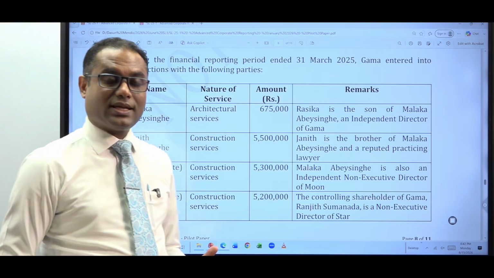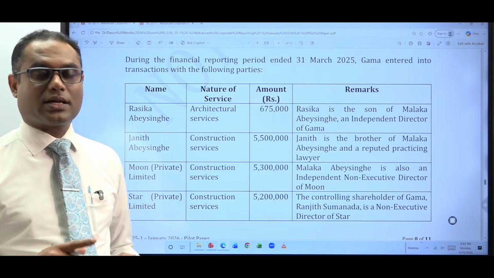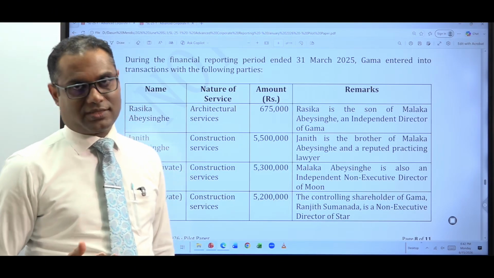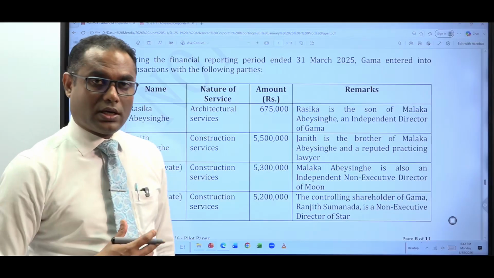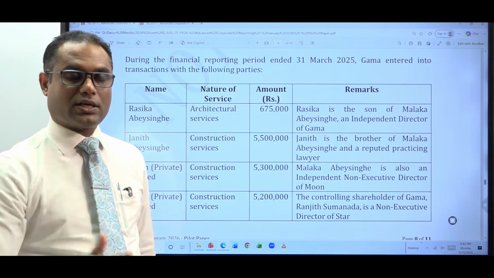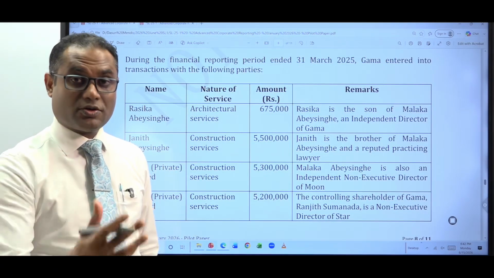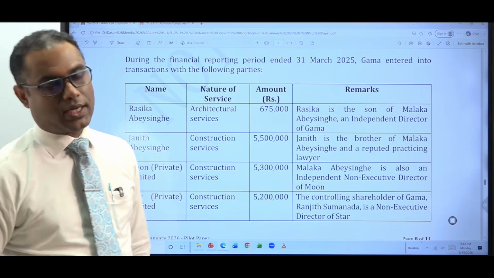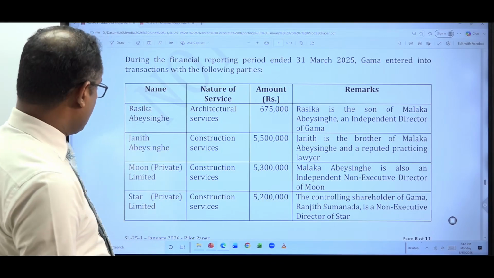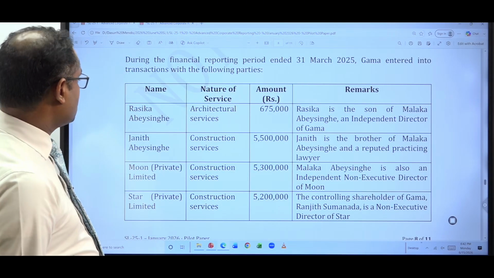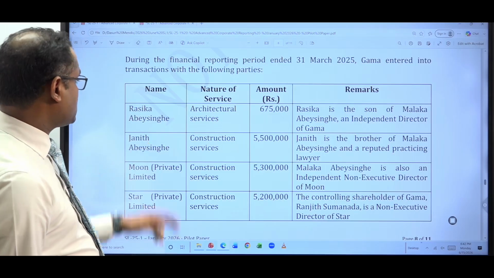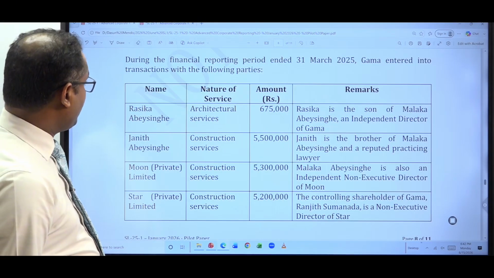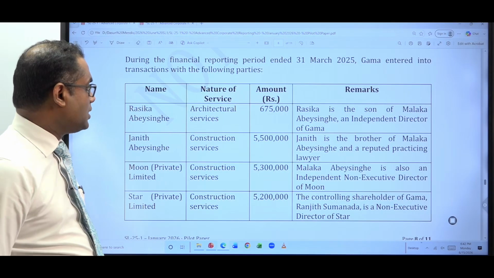The second is making the disclosures relevant to that related party transaction. Once you identify, if you carry out any transactions with related parties, you need to disclose them in the financial statements. There are 4 transactions. The first transaction is with Alpha.